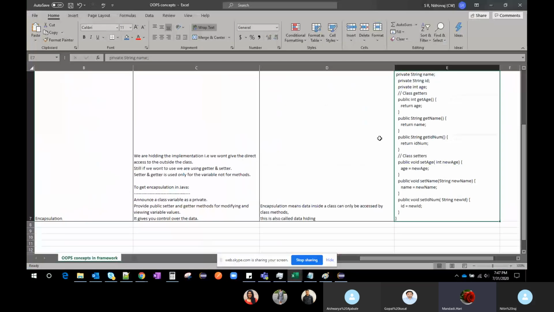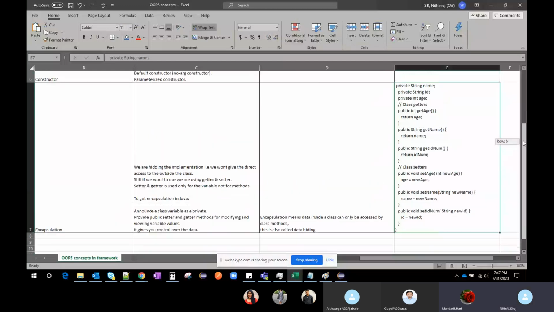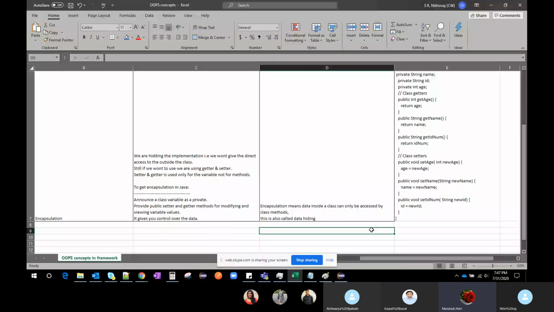In real time, there are many applications which use encapsulation. Suppose there is a Life Insurance Corporation application. In that application there will be customer-related information: get customer, set customer, get address, set address, all in the form of getters and setters.